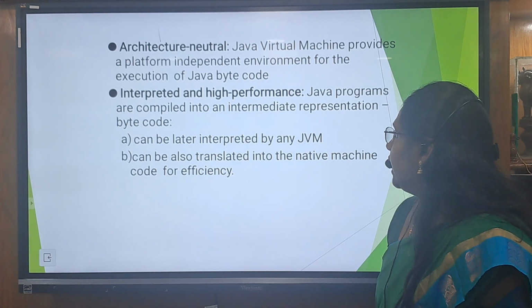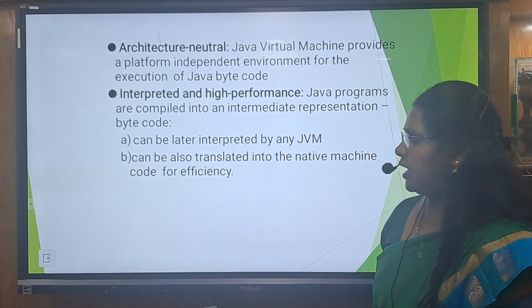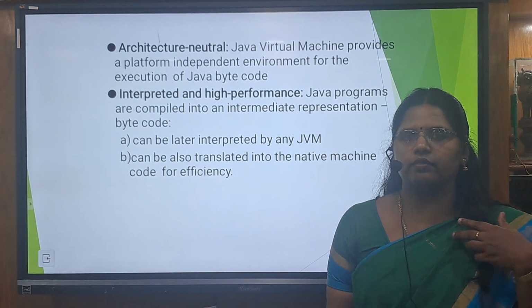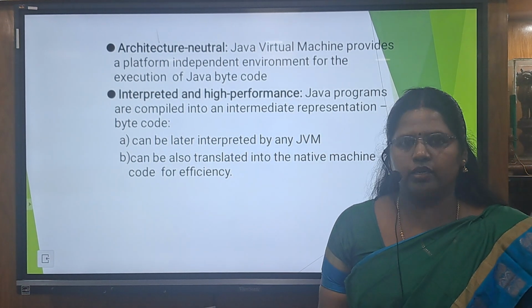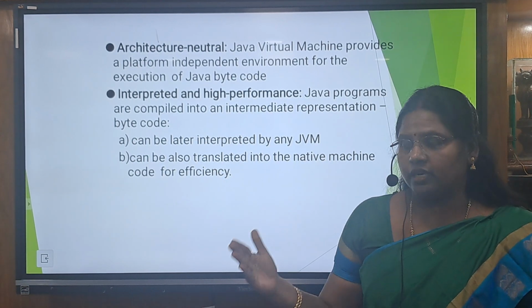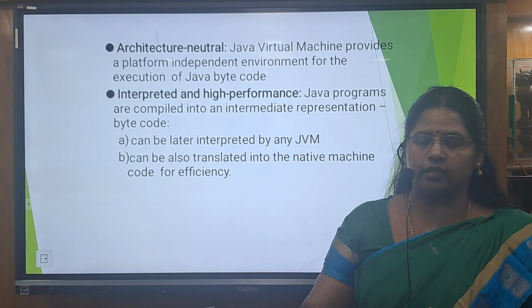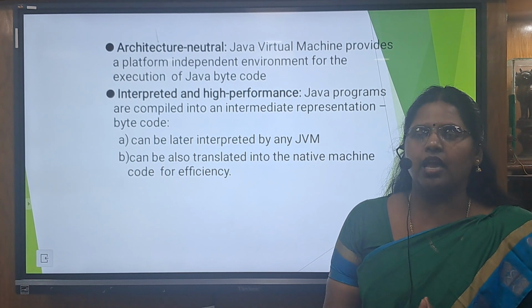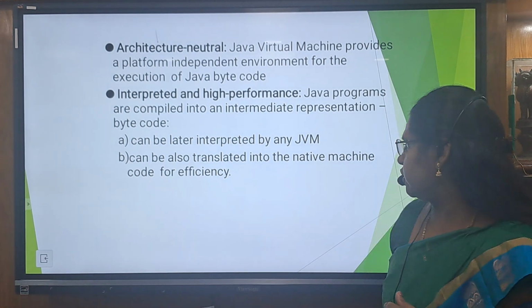And next is interpreted with high performance. Java is a compiled and interpreted language. Compiled, you all know, means converted from high level language to low level language. And interpreter means the same work is done, but in compilation the whole program is converted from high level to low level, whereas in an interpreter the conversion is done line by line. This too happens in the Java language. By that, we can say it's a robust language and a high performance language.